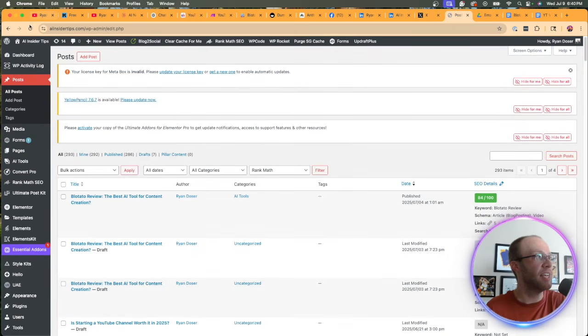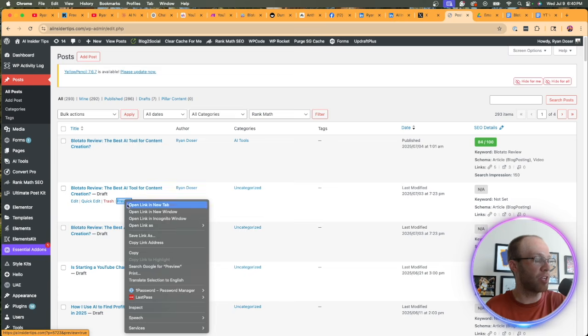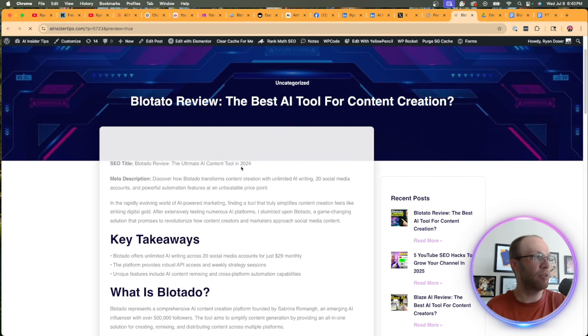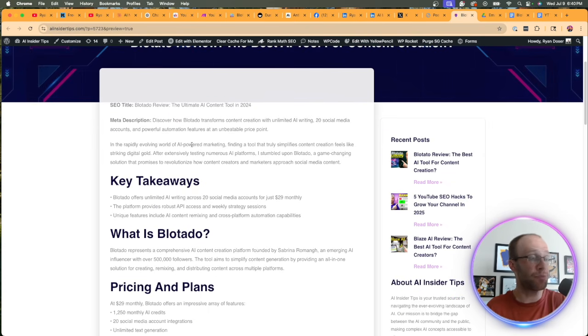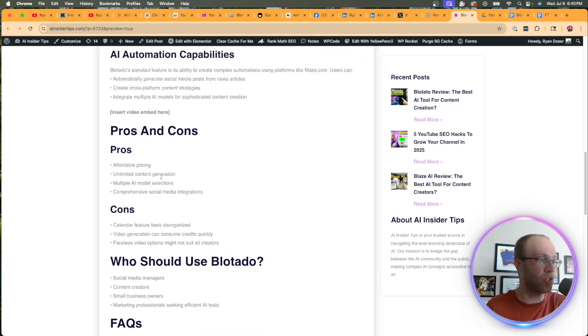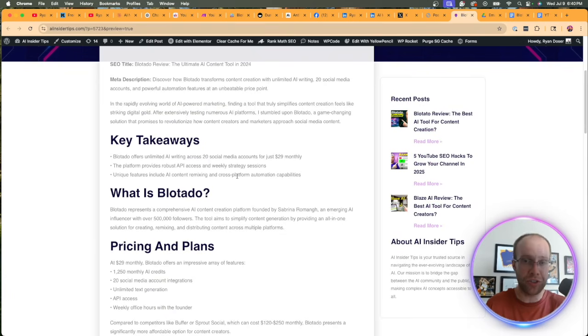Now let's go to WordPress. If I refresh my WordPress page, it looks like here is a blog post that was created. Blotato, the best AI tool for content creation. If I go ahead and click preview, this is in draft mode. So Blotato review, SEO title, meta description. I like how it's properly formatted in H2 and H3 Markdown, which is what I assigned it. Pricing and plans. I like how it has the video embed where I would embed the actual YouTube video, pros and cons, FAQs, etc. And again, this isn't perfect, but it's a dang good start with an automation where I'm simply hands off once a YouTube video is published, and we can come back and edit from there.